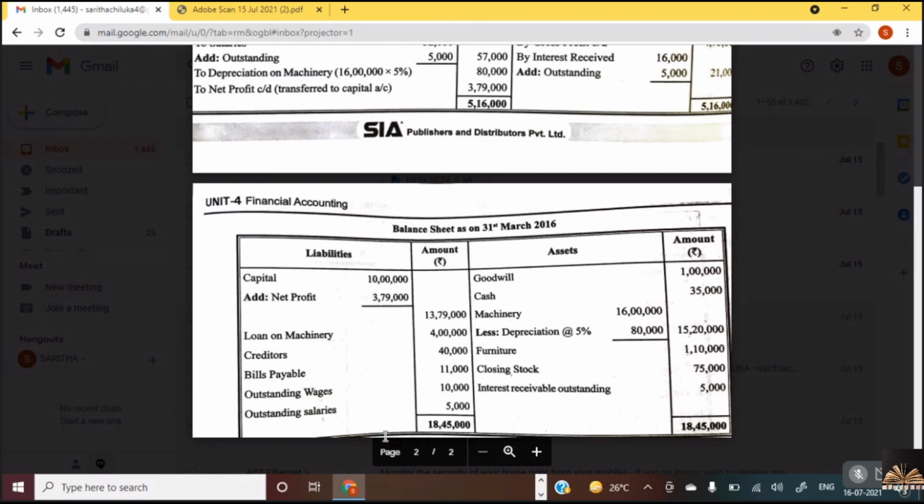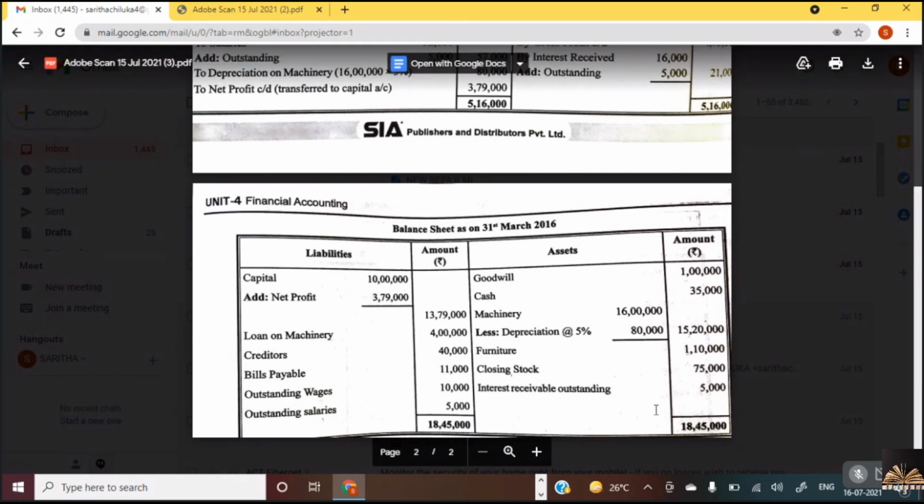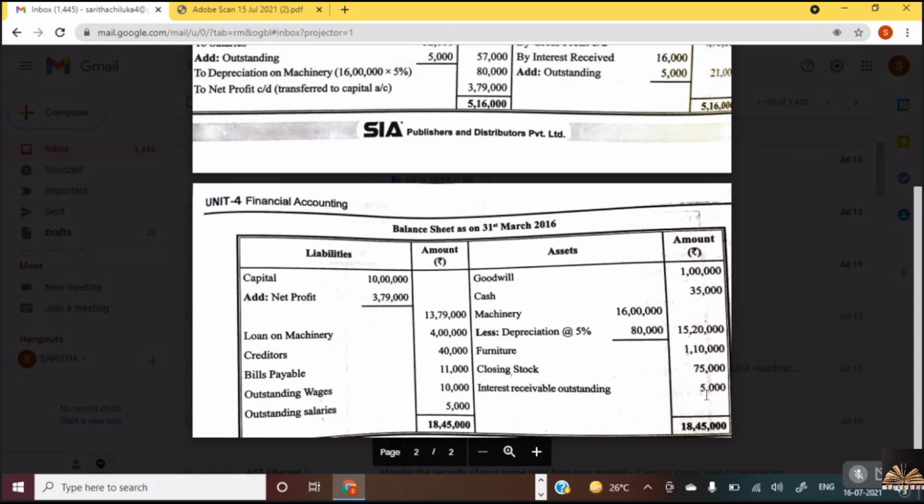Very good. And 5,000 from the profit and loss. And interest receivable, outstanding. Now you have seen, we have taken this as an asset because it is income to be received but not received, so we show it as an asset. Expenses to be paid but not paid, we show as outstanding expenses on the liability side.